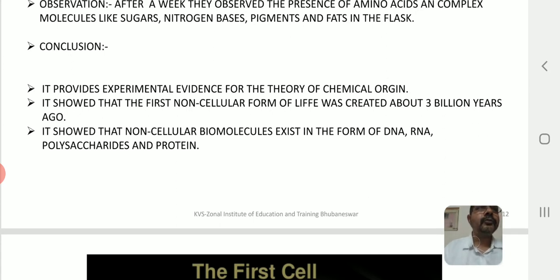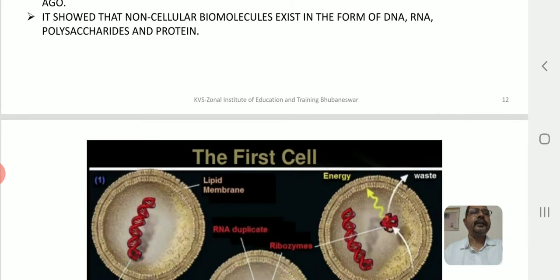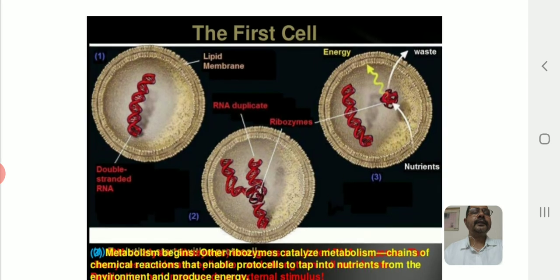So how could the first form of life resemble life, how did it look? Scientists predict it may be like this. The image in front of you will help you understand what the first life, the first cell, could look like. So it may be in the form of these images.